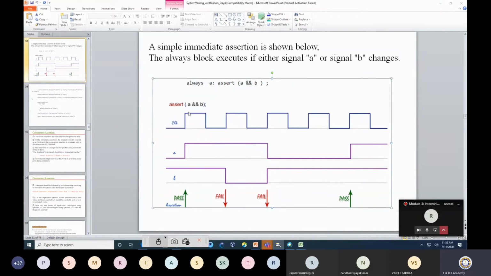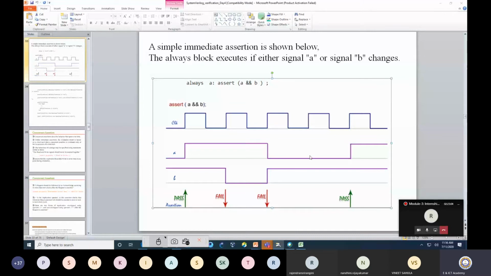Because of this always, it is being evaluated at every clock edge. So A and B at this particular edge is 1, that's why it passed. At the second clock edge it failed, because A is 1, B is 0. At the third clock edge, B becomes 1, but now A is 0. So A and B are not both 1 at the same time.